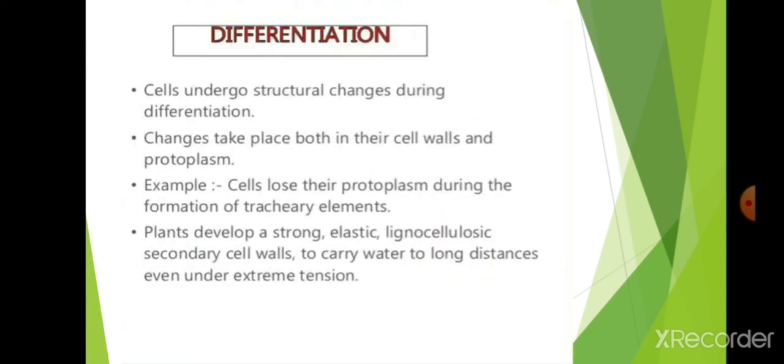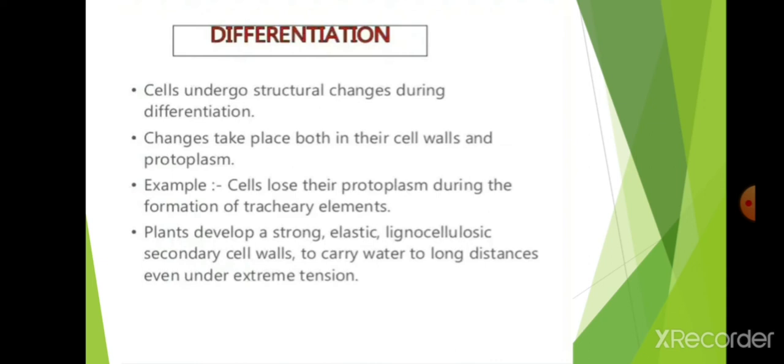Next, what is meant by differentiation? Cells undergo structural change during differentiation. Changes take place in their cell walls and protoplasm. As I told, changes take place in cell walls and protoplasm. For example, cells lose their protoplasm during the formation of tracheary elements. When the tracheary elements are forming, the cell loses protoplasm to form tracheary elements.